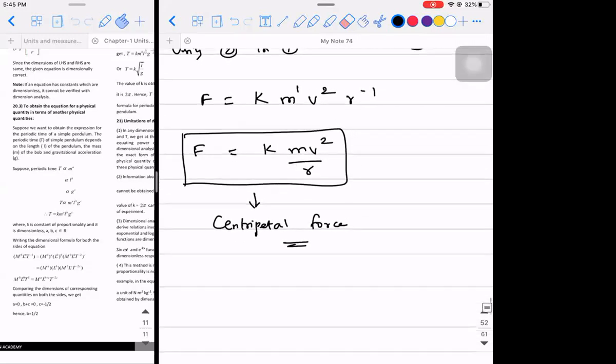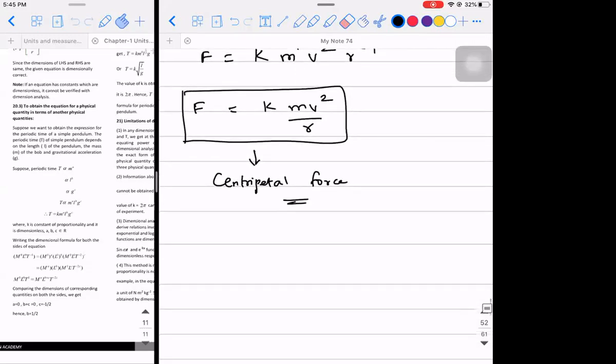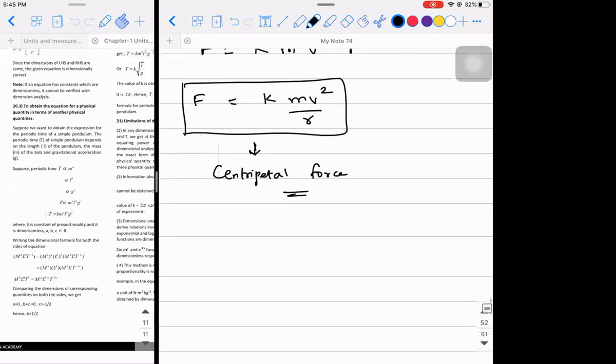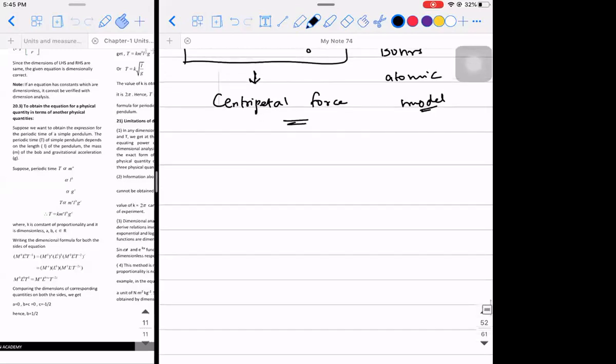So this force is called centripetal force. If you are learning about atomic structure in chemistry, or if you recollect the concept of Bohr's atomic model, do you remember this from your 9th standard? Yes, sir. So in Bohr's atomic model, how do the electrons revolve? The electrons revolve around the nucleus in a circular orbit.